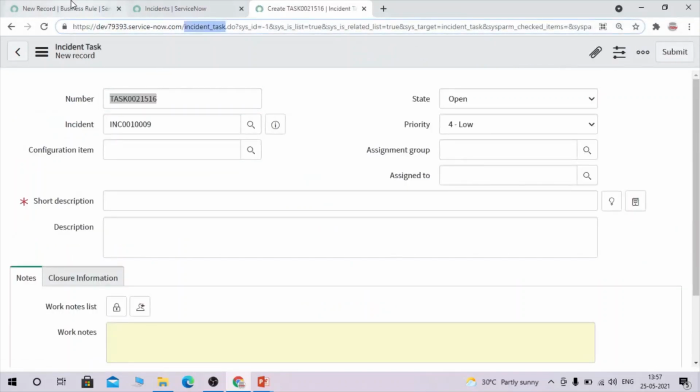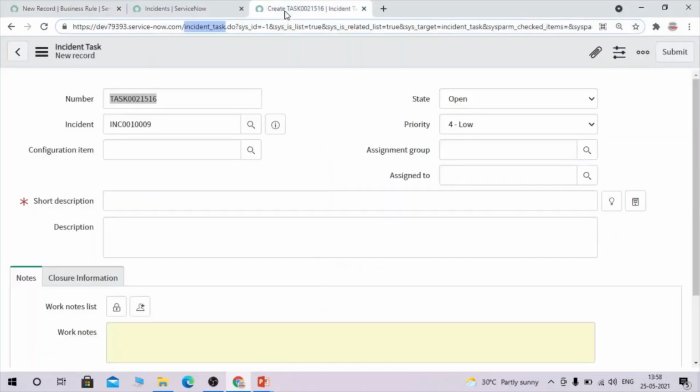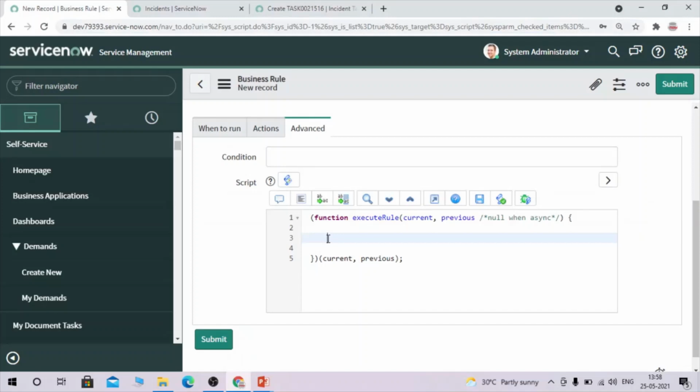So first we have to insert one incident task into the incident task table, and we have to map this incident task to the respective incident. So we have to add this incident task as a child for that incident, right? So let's try to do it.